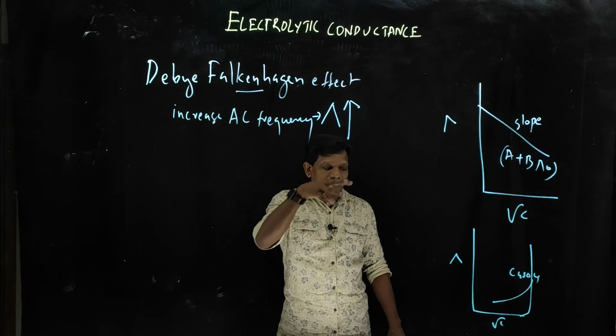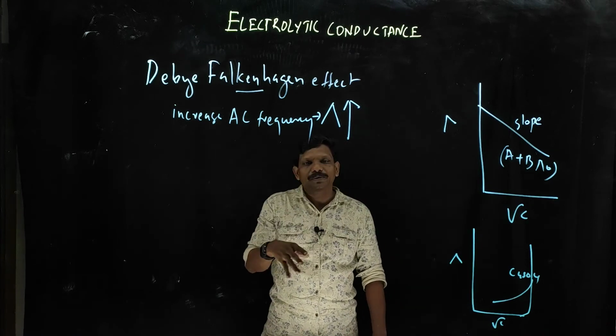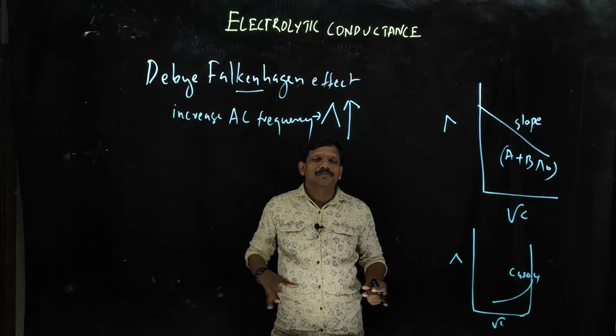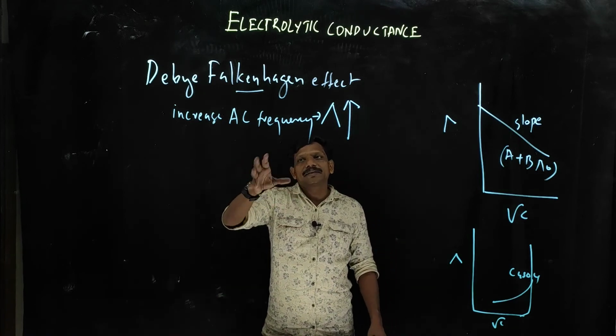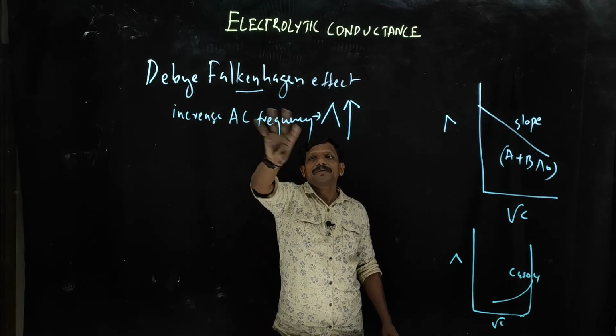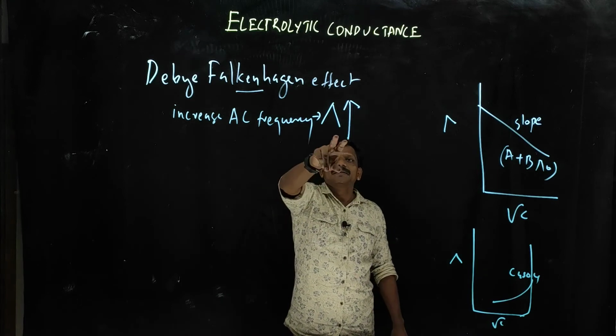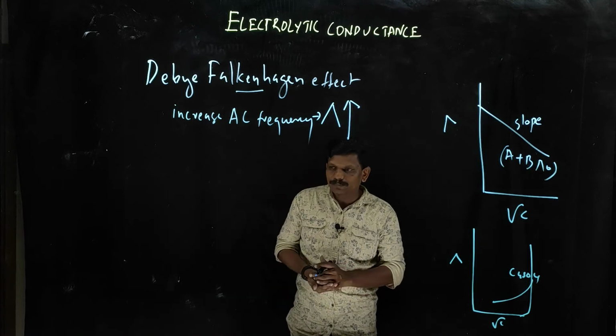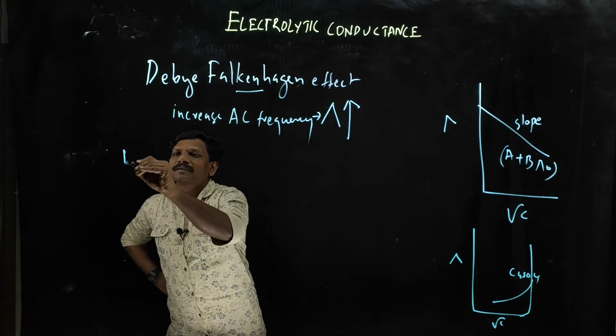The other types of effects I already told you about, the relaxation effect, electrophoretic effect and viscous force, will be negligible when you increase the AC frequency. Then the molar conductivity will increase. That is known as the Debye-Falkenhagen effect.